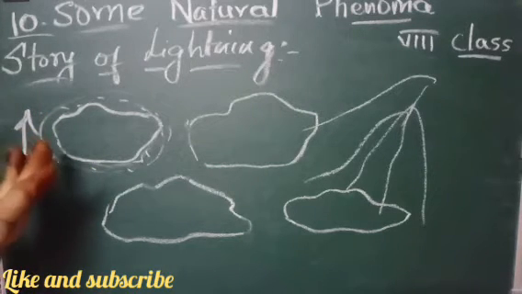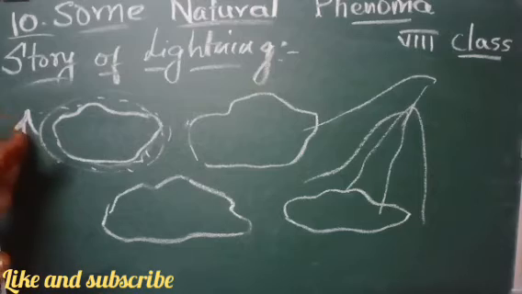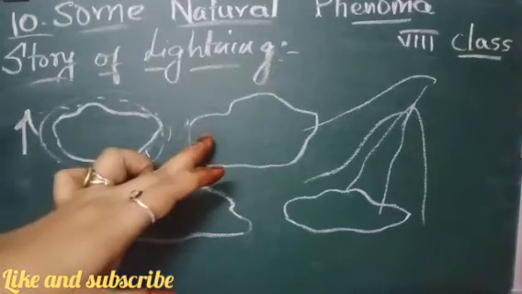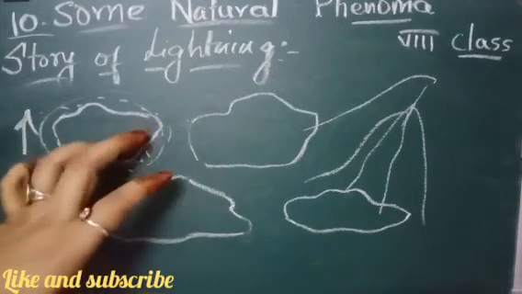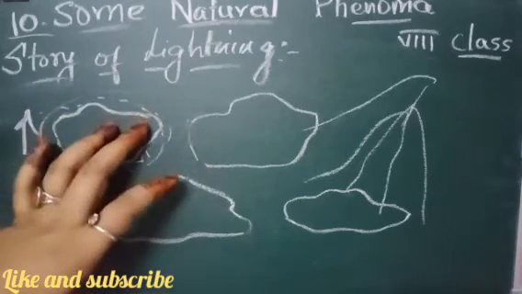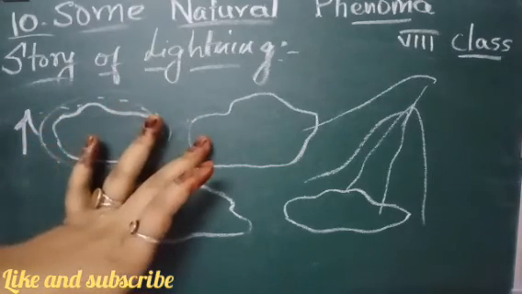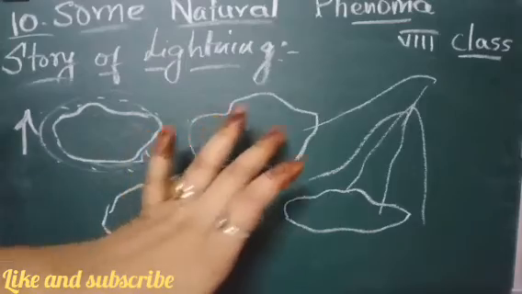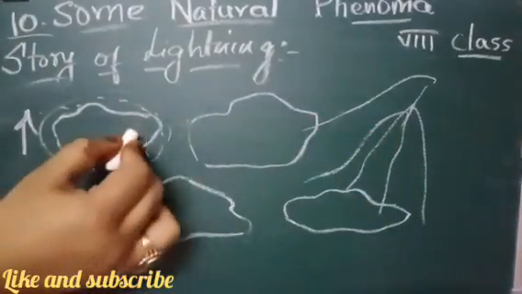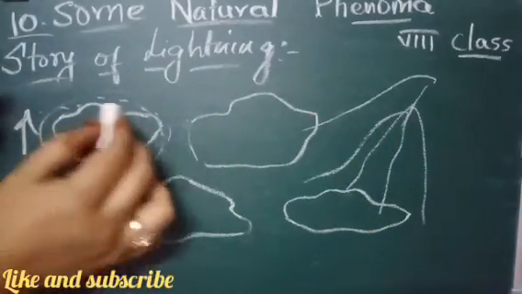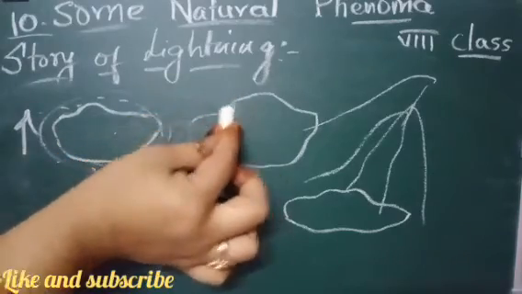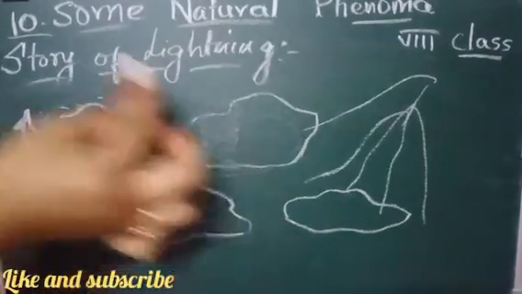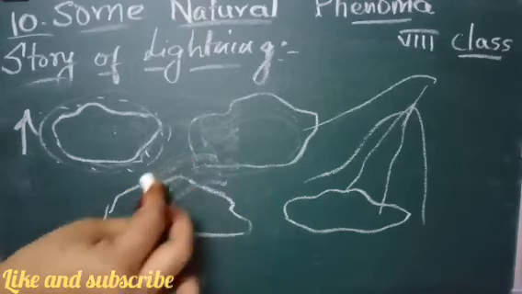When a charged cloud comes close to another cloud, it induces opposite charges on the latter. The accumulated charge tries to move from one cloud to another, and that cloud also gets charged up and passes the charge on.